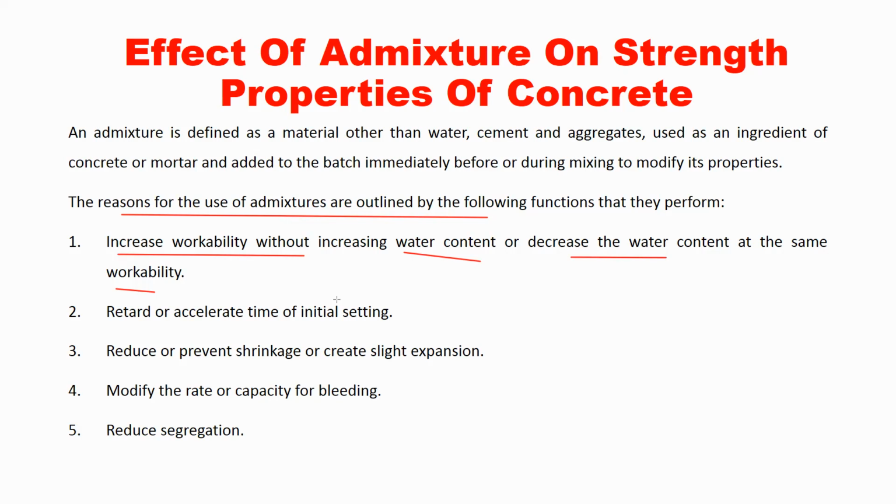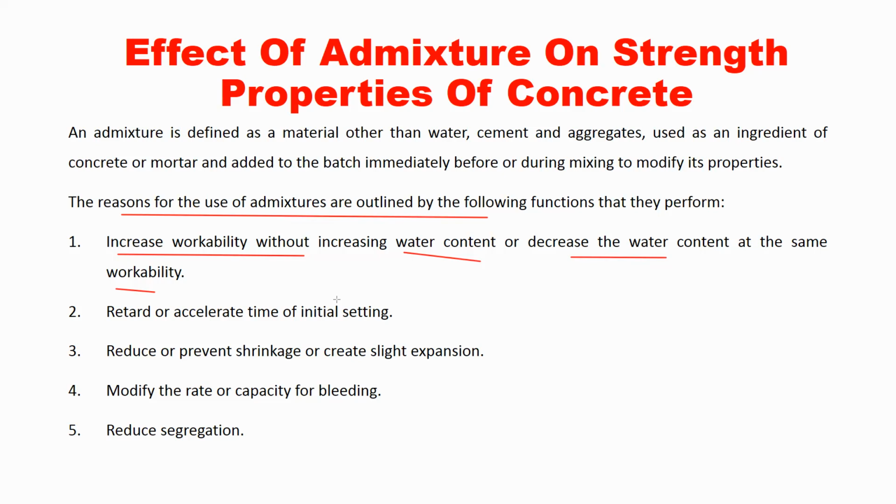Suppose there are some regions where there is scarcity of water, where you need to purchase the water and there is no availability of water, suppose it is a desert area, right? So in those conditions, the availability of water will be very less. So what we have to do in that situation is, by using a less amount of water, you can get the concrete of the same workability.